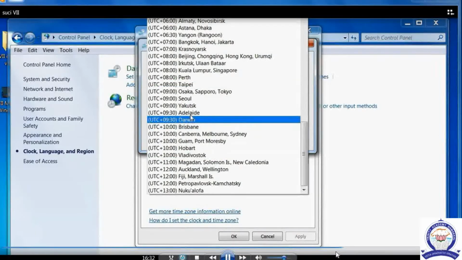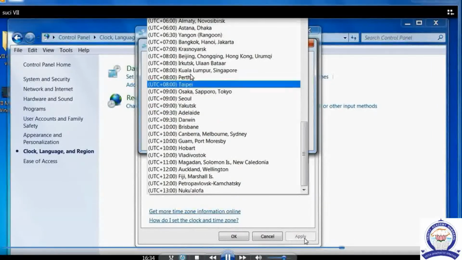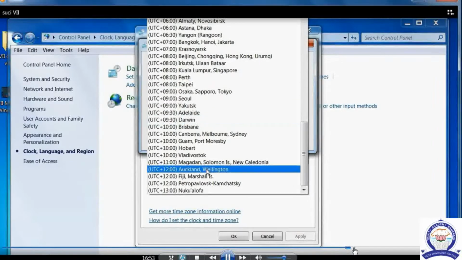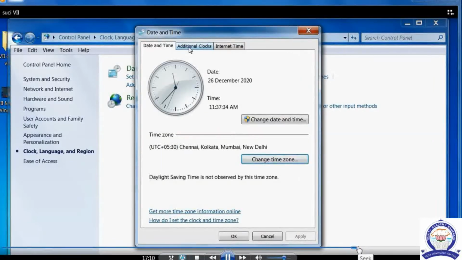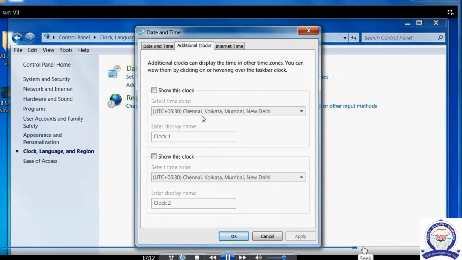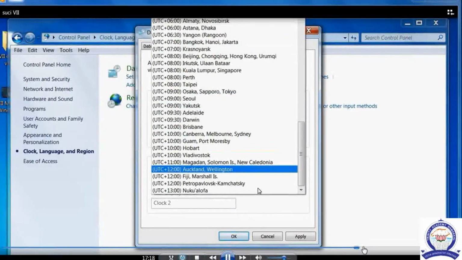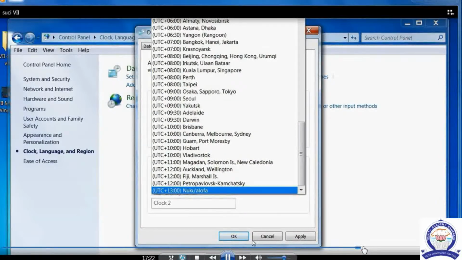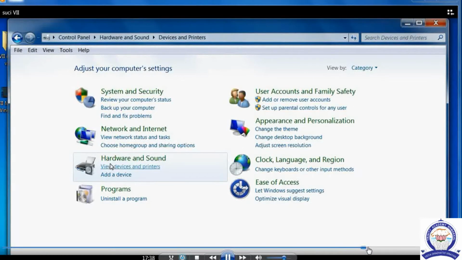After changing the location, we can click Apply and then click the OK option. Okay children? Yes, additional clock. If we click the show this clock option, we can see all the locations, and we can change hardware and sound.